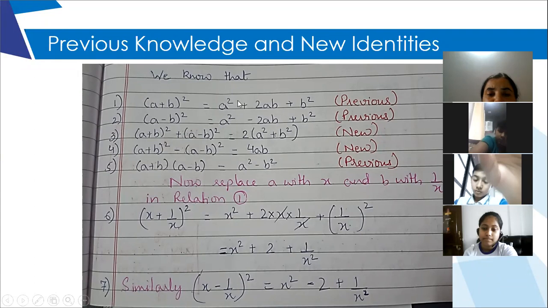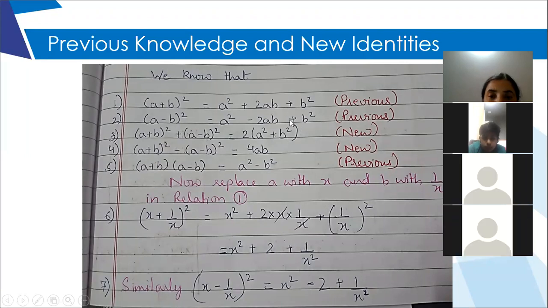Only the terms which will be there in this condition are 2a square plus 2b square, and we will take 2 common out and finally we'll reach this. So this is the result. You don't have to learn the proving of it.